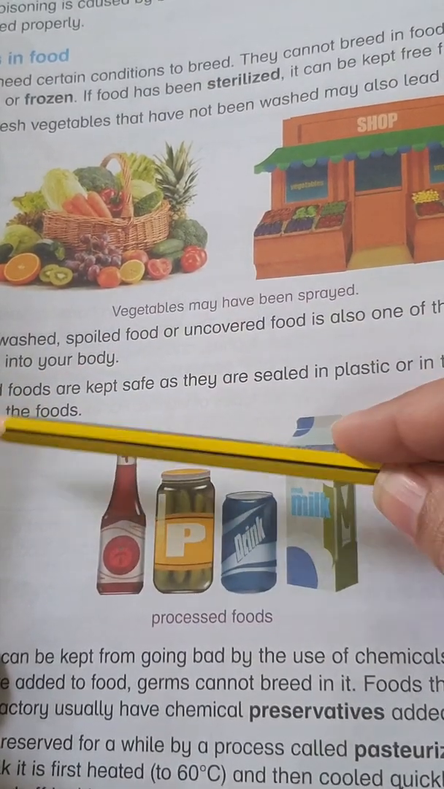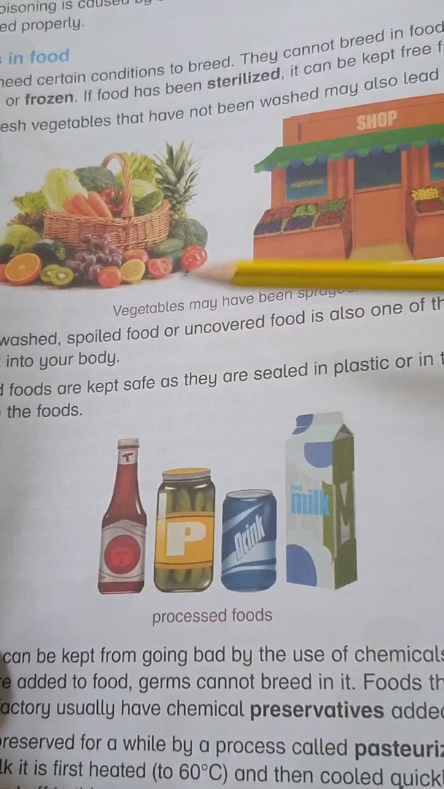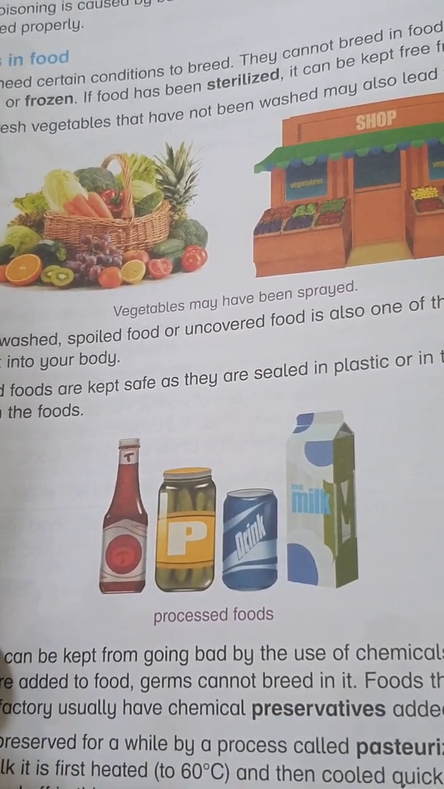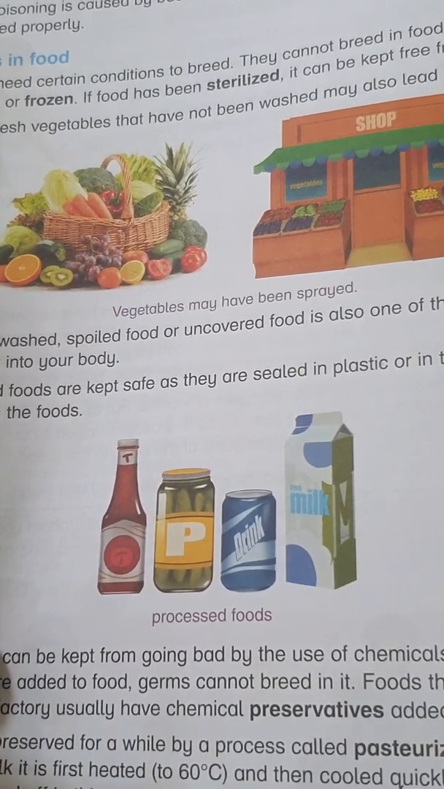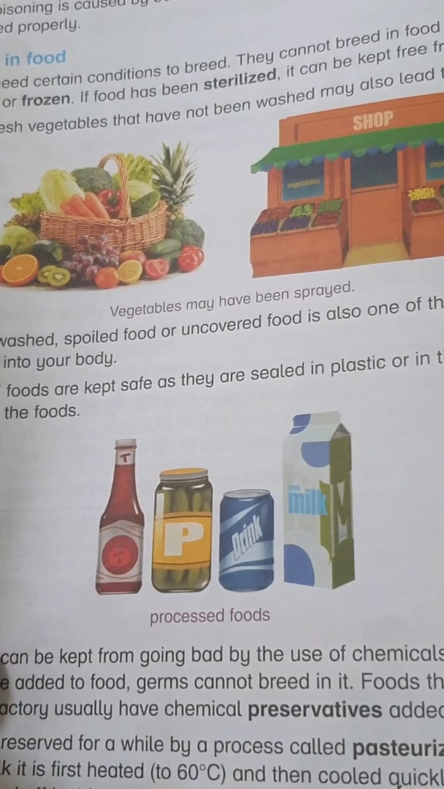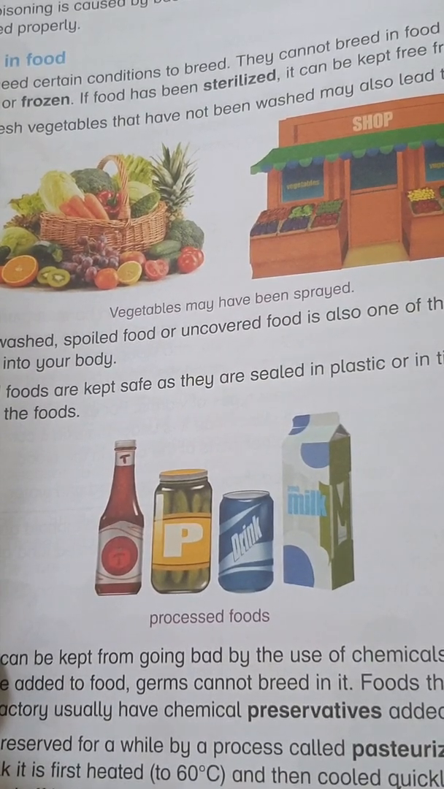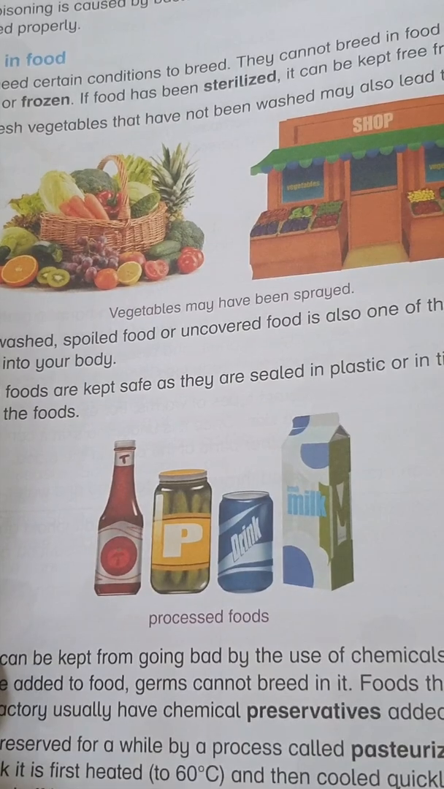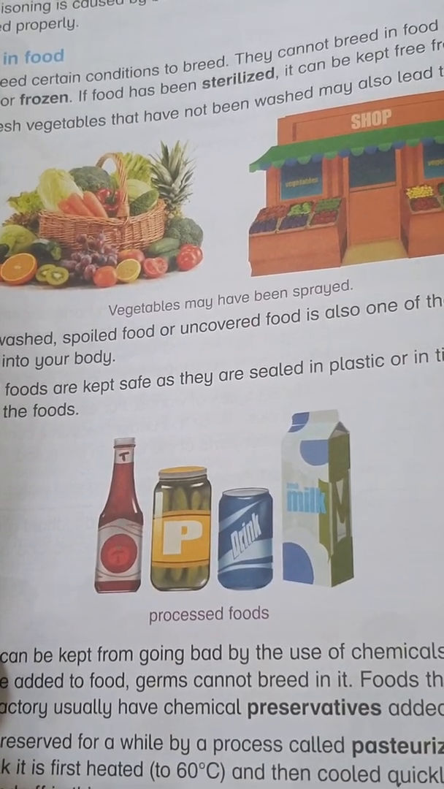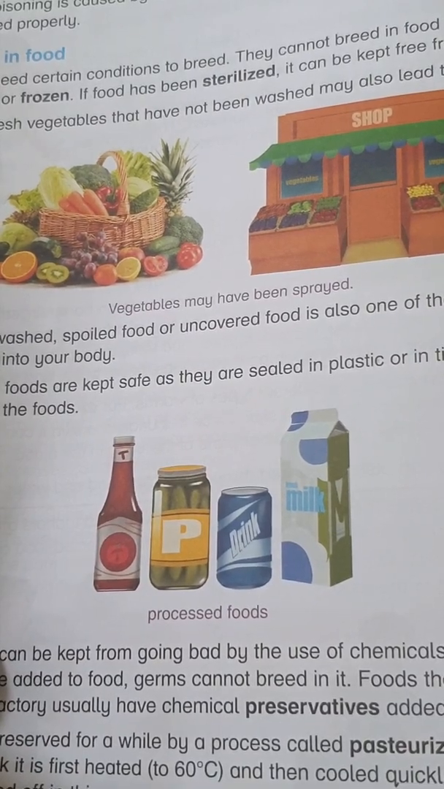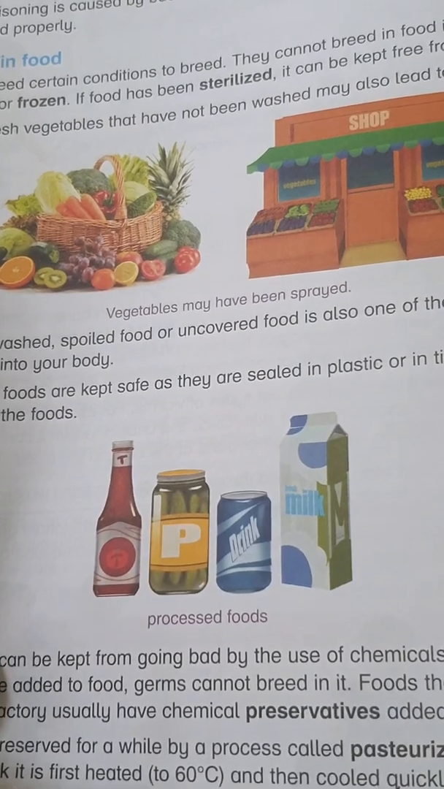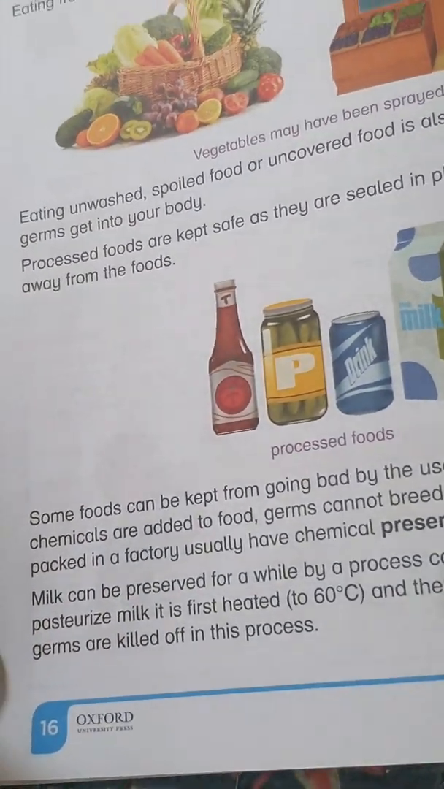Processed foods are kept safe as they are sealed in plastics or in tins. Air is kept away from the foods. So preservation, like dry fruits, like pickles, like jams, these are all preserved foods which are made from one item. They are changed into some other items and preserved and shown to us for our interest and our taste. Ketchups and pickles and drinks and milk, these all are processed foods.